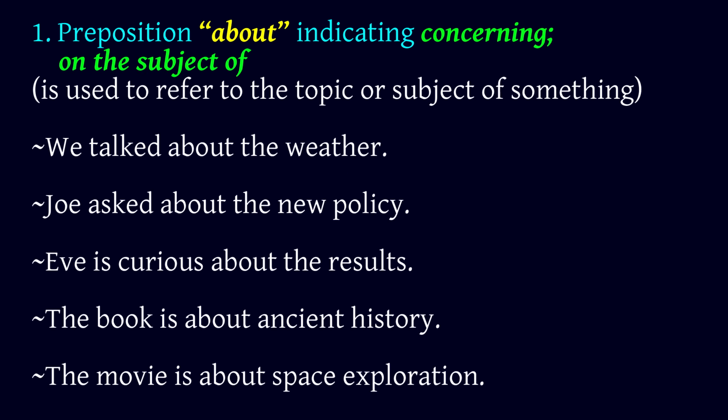1. Preposition about indicating concerning or on the subject of is used to refer to the topic or subject of something. We talked about the weather. Joe asked about the new policy.